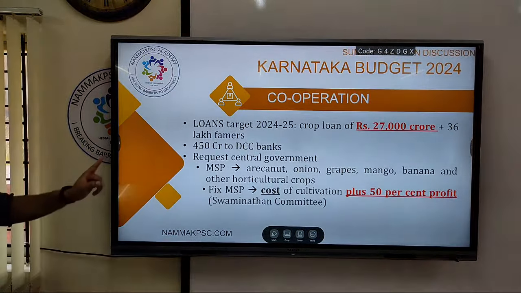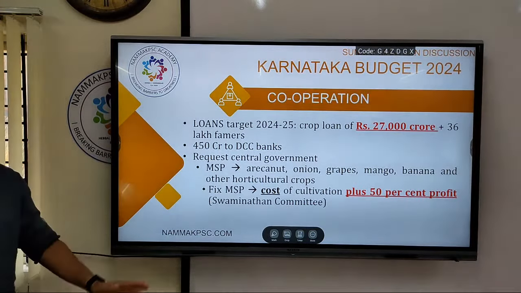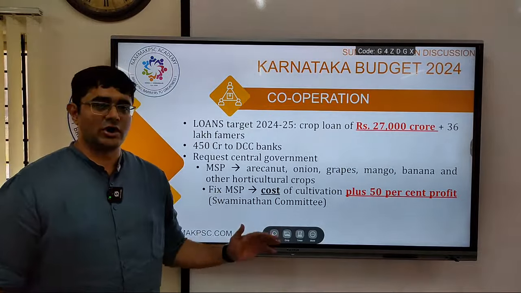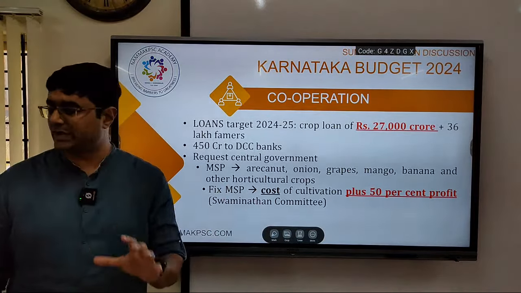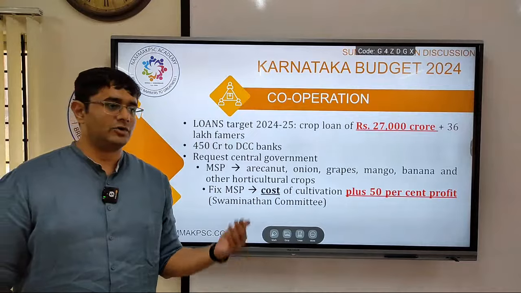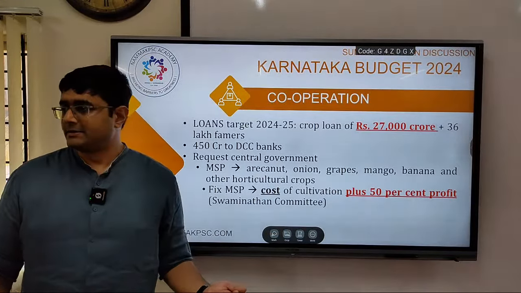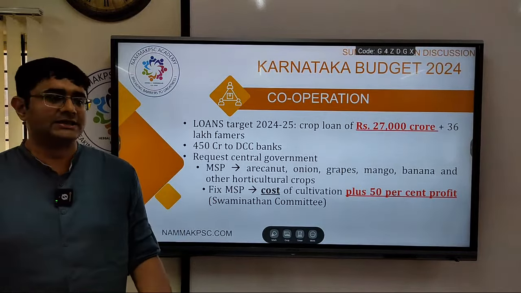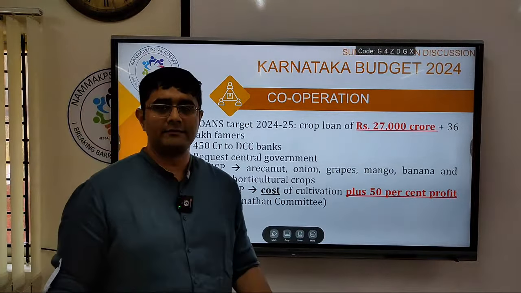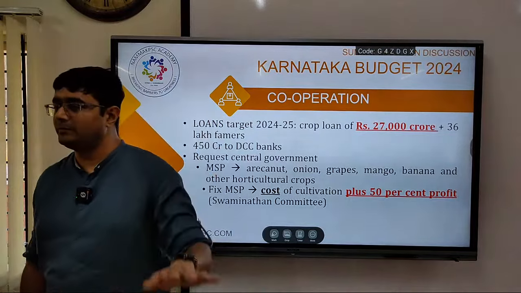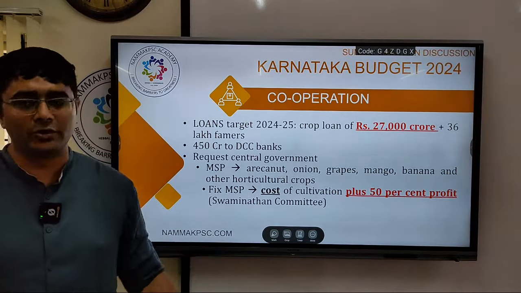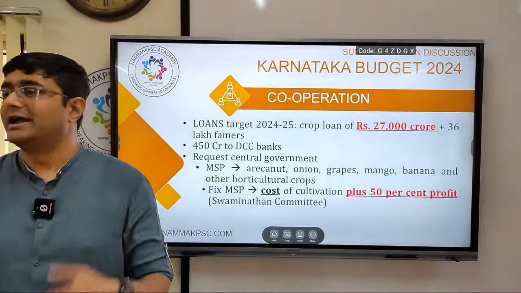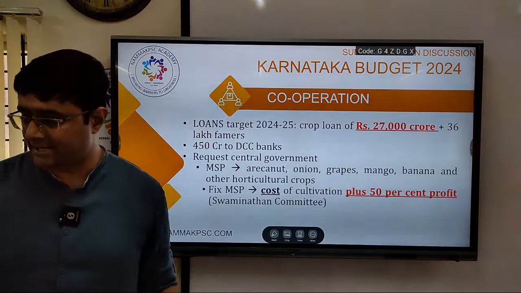So let me just put that slide over here. You can expect a question on MSP, whether it is in prelims or mains. The basic of MSP is minimum support price. What is minimum support price? It is an assurance by the government agency that they will procure the farm produce if the prices fall below the MSP. So it acts as an insurance kind of a thing, or it helps to mitigate distress sale, right?